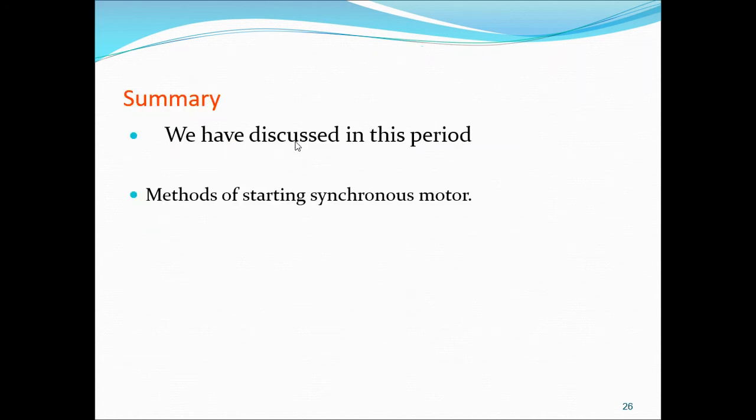Next, what we have discussed till now, methods of starting of synchronous motor. What are the methods? First one is by using DC motor. A small DC motor is coupled with the shaft of the synchronous motor, and the rotor is rotated near to the synchronous speed, and we have to give weak DC excitation to the rotor.